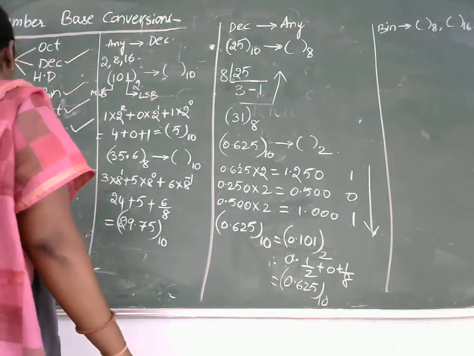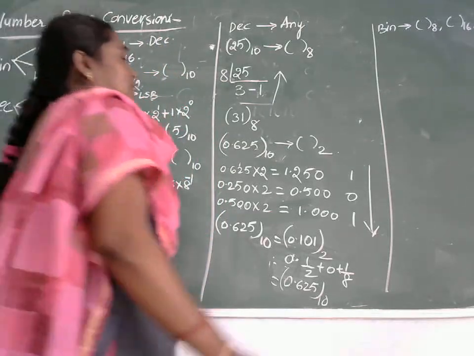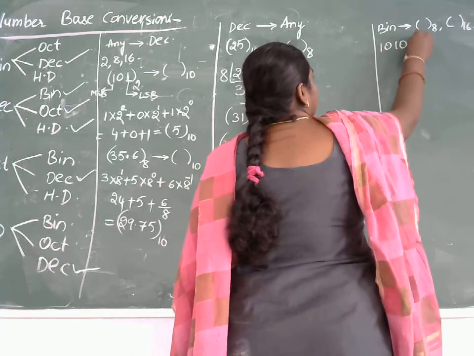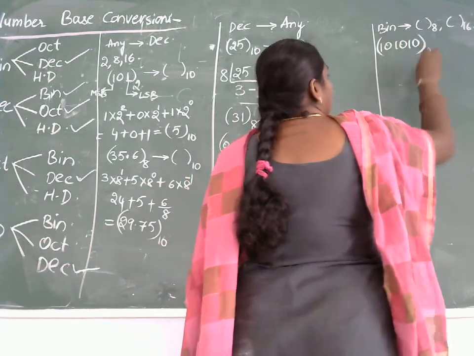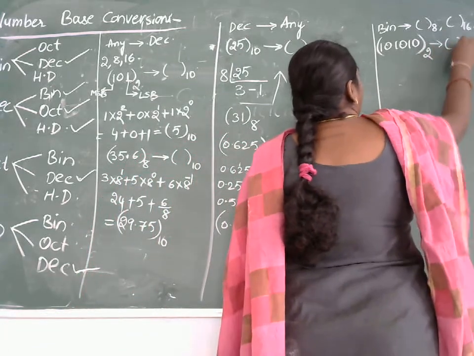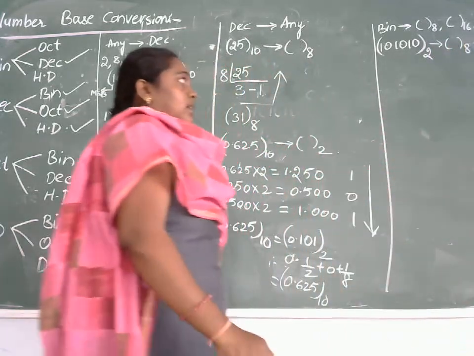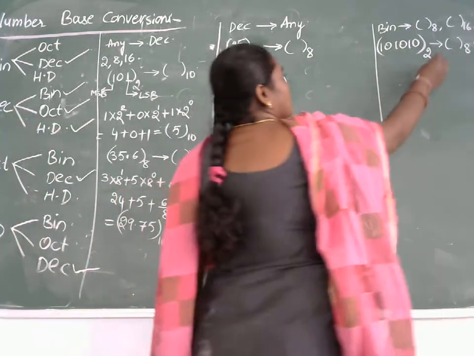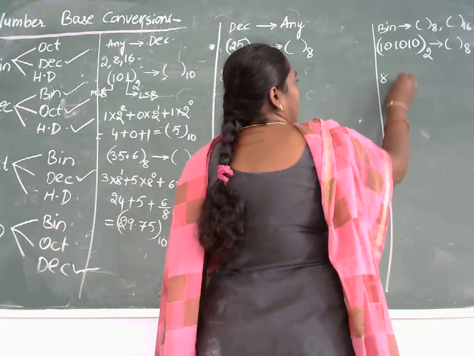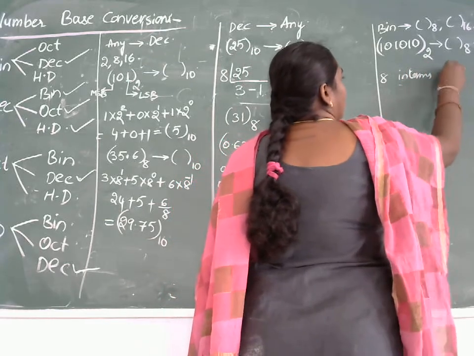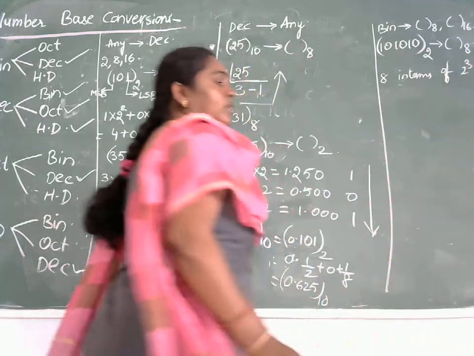Whenever we are dealing with binary to octal, the given number is in the form of only ones and zeros, that is base 2. I want to convert this into base 8. Whenever you are dealing with binary to octal, you can represent 8 in terms of 2 power 3.